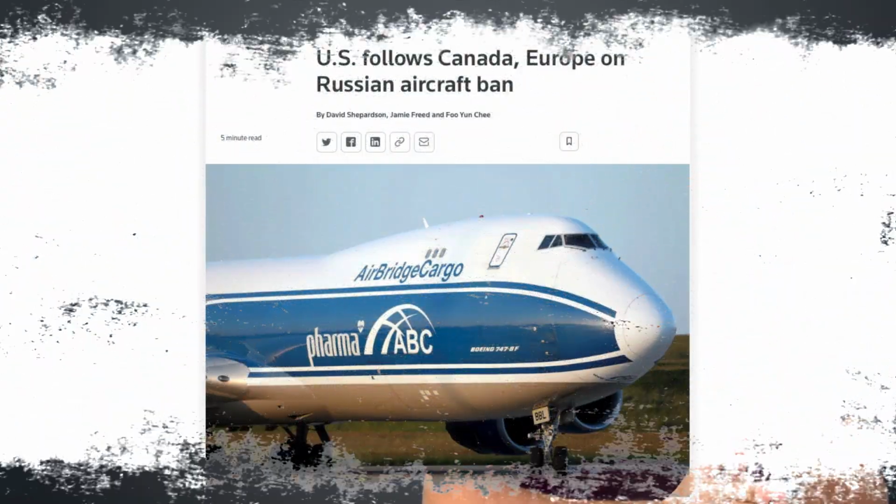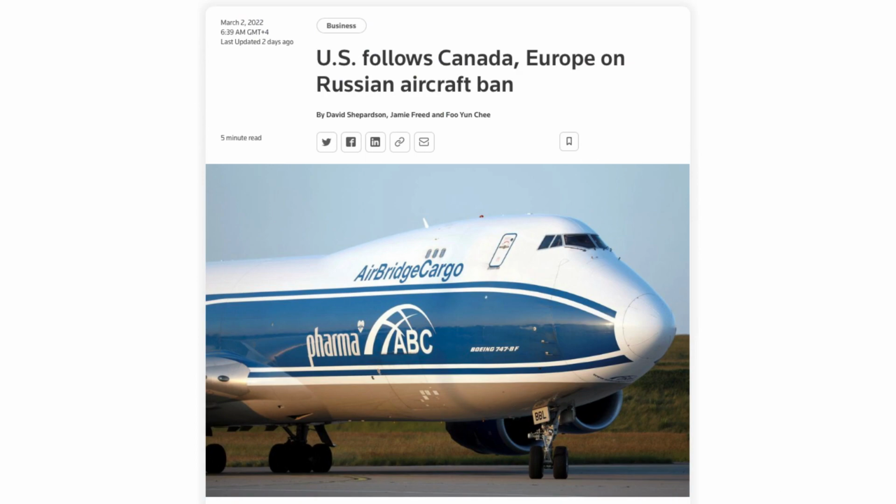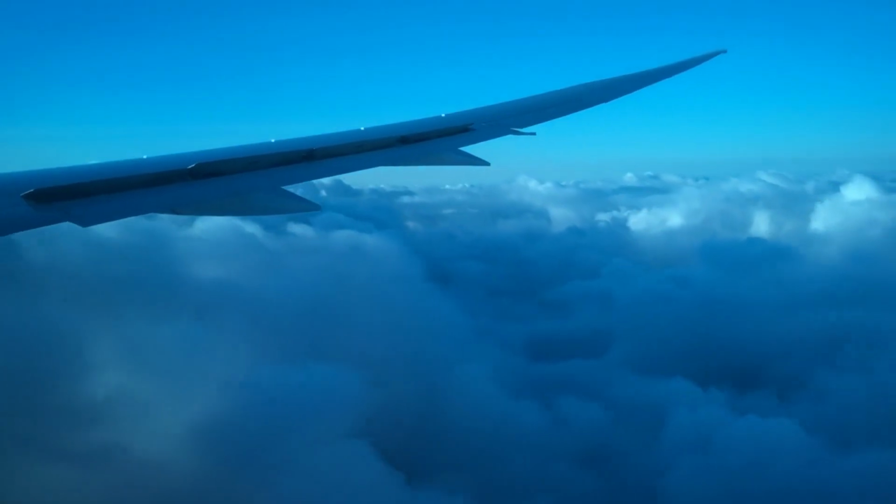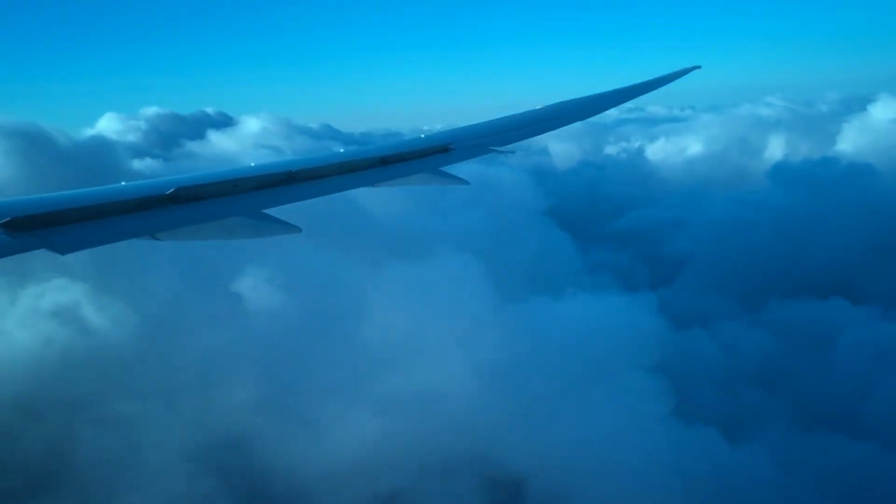Along with that, the Russian aircraft are currently banned from the Europe, US and Canada airspace. That means if they have to go to a destination, they need to take a much longer route. And with the increase in oil prices, this does impact their oil expenses as well.